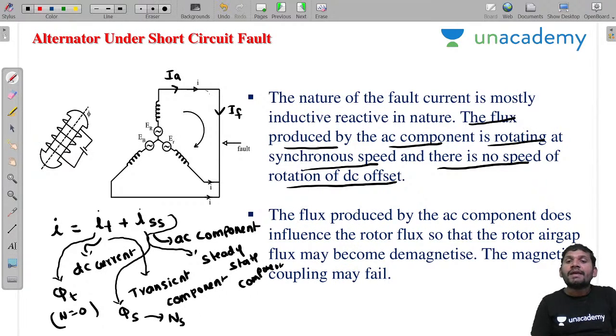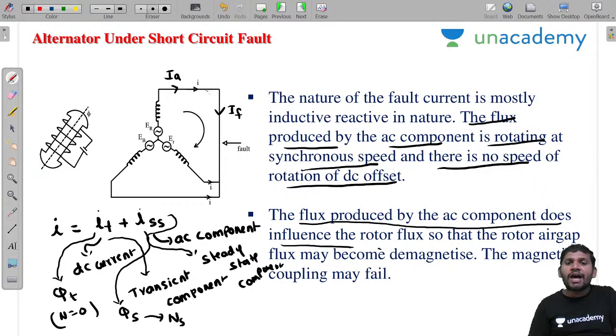This I am telling. That means the nature of the fault current is mostly inductive, reactive in nature, because we are assuming the resistance is negligible. The flux produced by the AC component is rotating at a speed of Ns, but the flux produced by the DC component is not rotating because it's a constant current, a constant flux. Yes, sir, please concentrate.